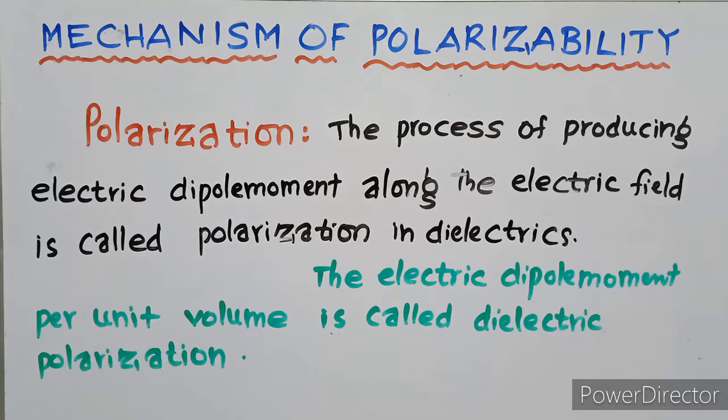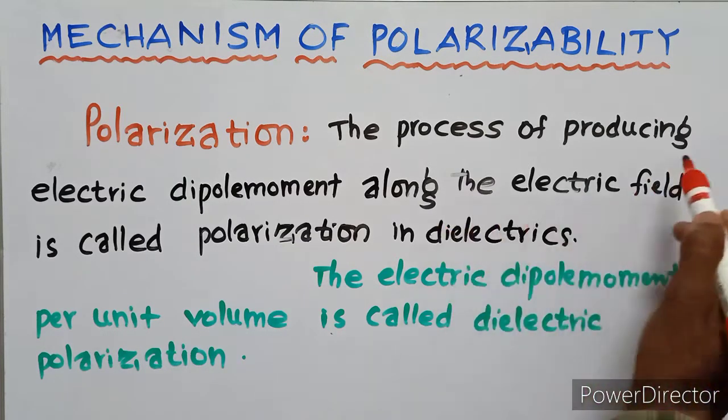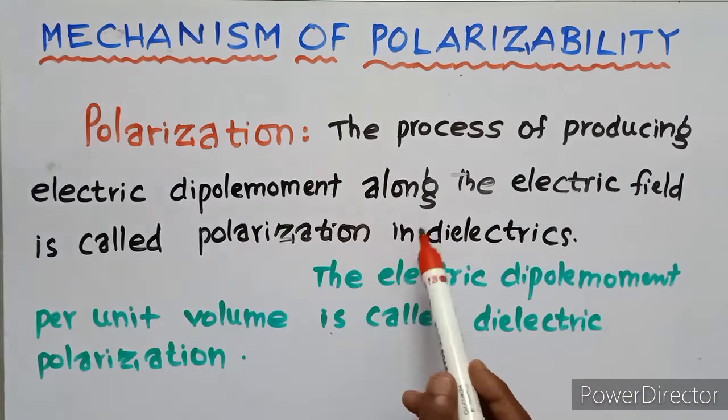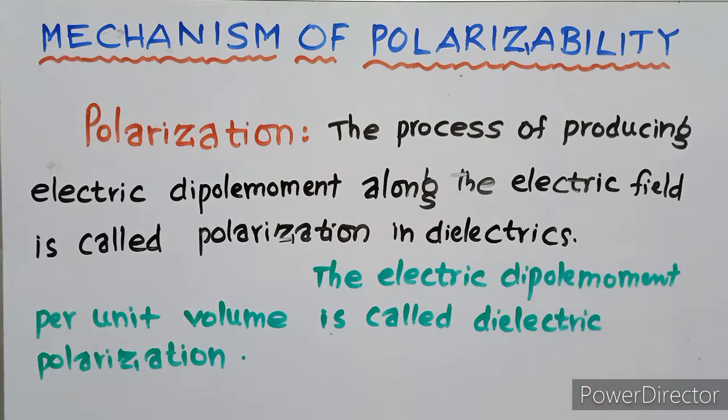Now we are going to discuss the mechanism of polarizability. First of all, what is polarization? Polarization is the process of producing electric dipole moment along the electric field in dielectrics. The electric dipole moment per unit volume is called dielectric polarization.